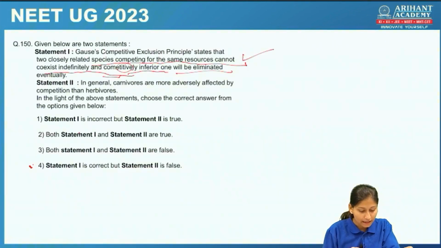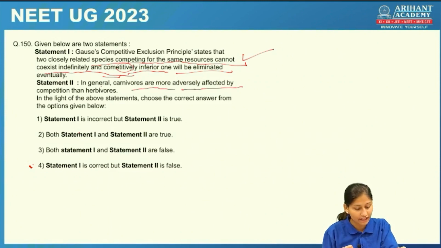Okay. And then statement 2 says that in general carnivores are more adversely affected by competition than herbivores. So students, this statement is false. This is not a correct statement. Okay, so our answer will be statement 1 is correct but statement 2 is false. Fourth option will be the right answer for this. Okay. So this is it from botany part, students.